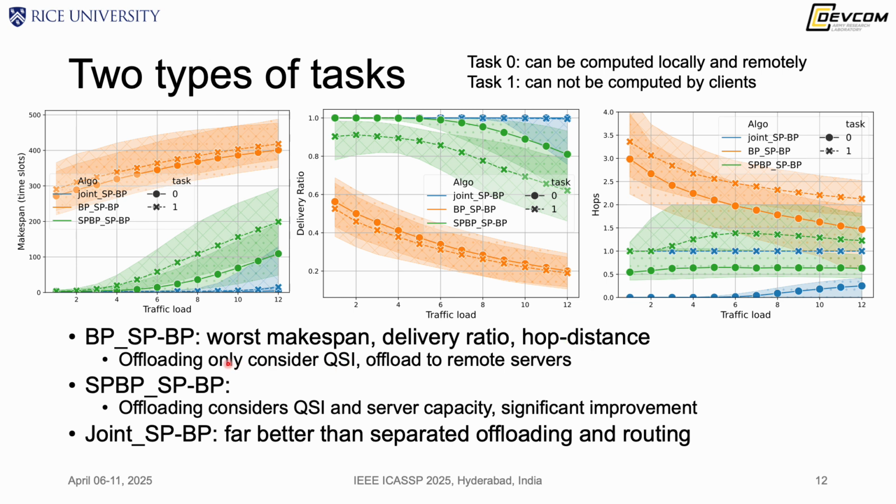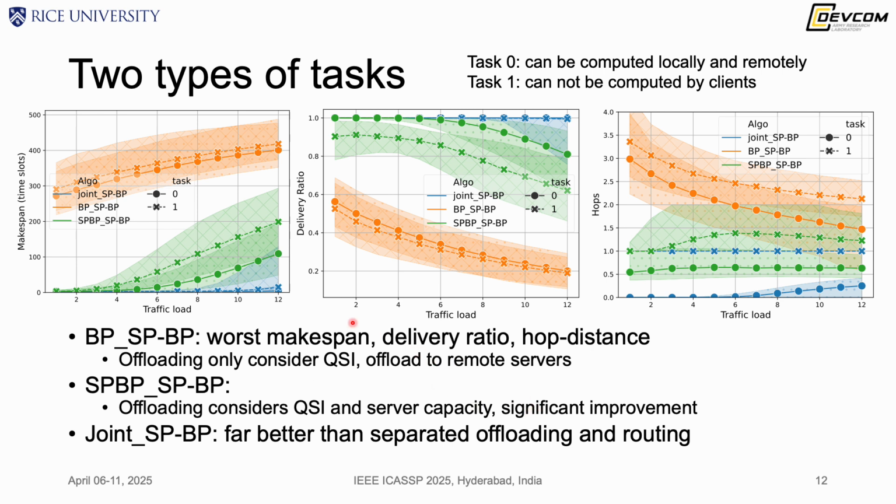We can see that the separate offloading that only considers the QSI, the queuing state information, has the worst performance, because it often offloads to remote servers, indicated by the number of hops. But for the green ones, we consider the QSI, the distance between servers and the clients, as well as the server capacity.